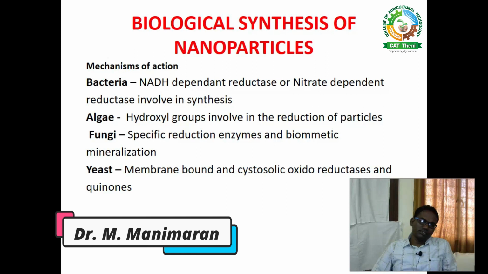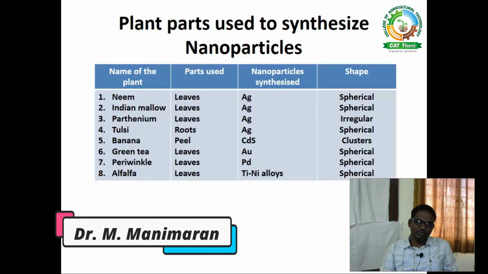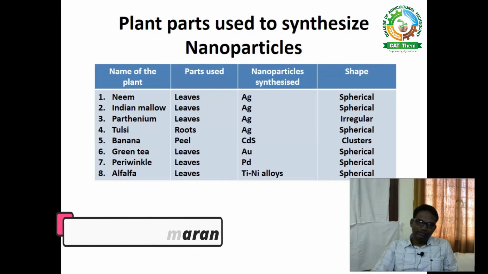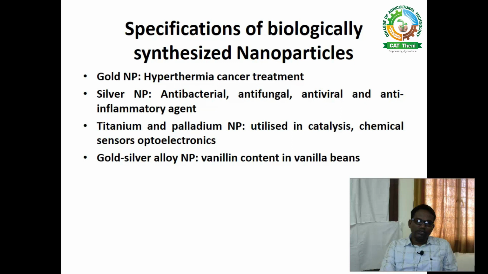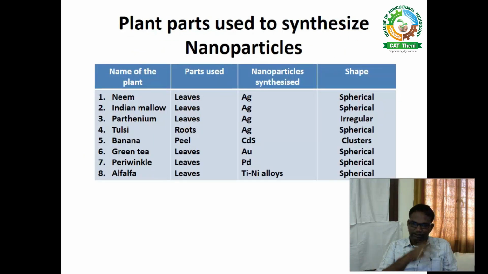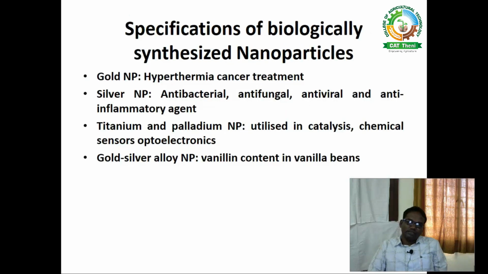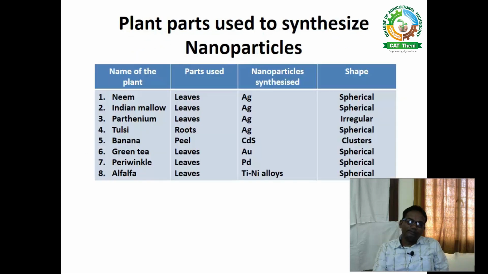So the microorganisms, bacteria, algae, fungi and yeast are being effectively used to produce the nanoparticles, and certain plants, neem, Indian mallow, parthenium, tulsi, banana, green tea, periwinkle, alfalfa have been effectively used, and the plant parts are also given in the table that are used to produce silver, cadmium sulfide, gold, palladium and titanium nickel alloy nanoparticles, and their shapes are also given in this slide, and the specifications of biologically synthesized nanoparticles. So you study by using this slide.